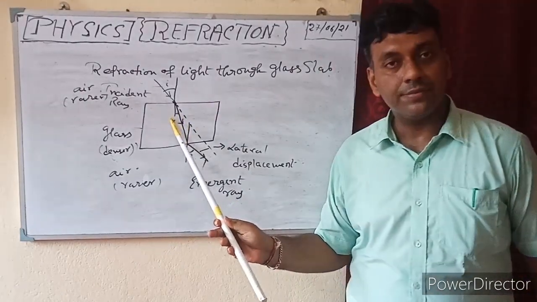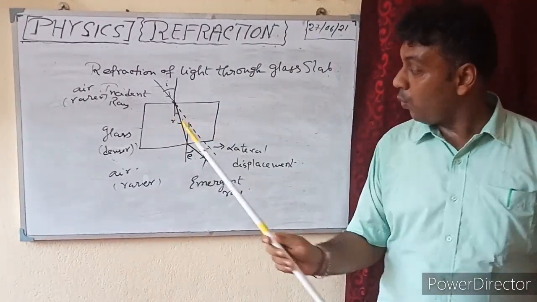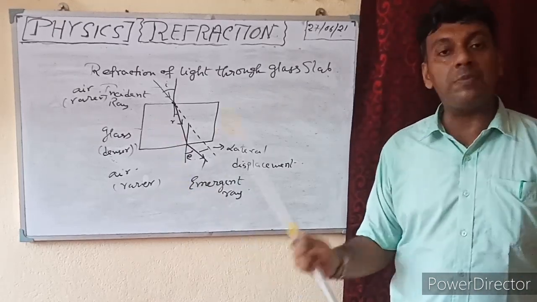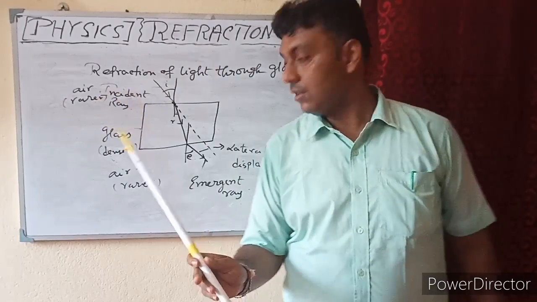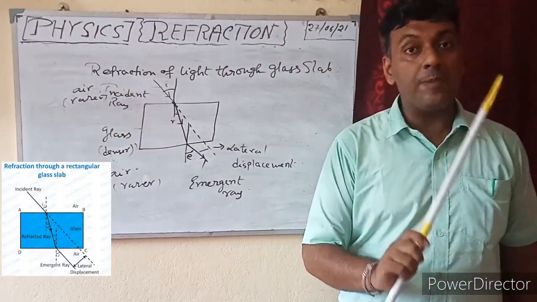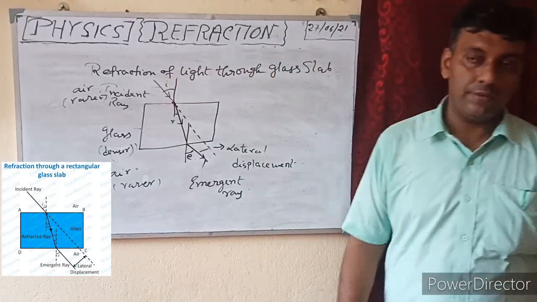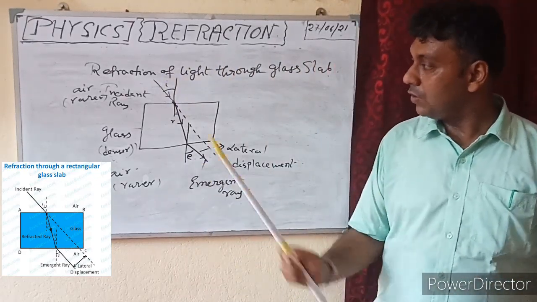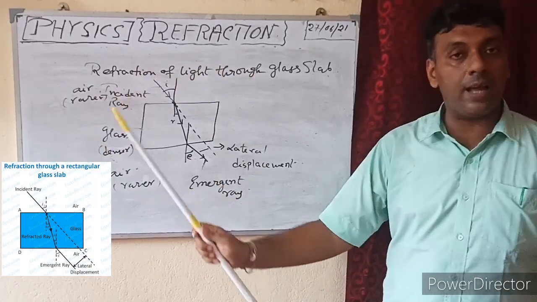Just see this. Again, while it goes from the glass to the air, that means from denser to the rarer, the light rays will deviate or it will bend away from the normal. Just like this. So now what happens? So this is the refraction of light in a glass slab.